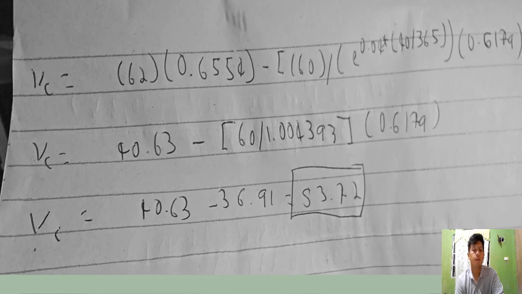So again, yung ating formula for the V sub C is equal to P sub 0 times N sub D1 minus X over e to the power of risk-free rate times time, or simply our present value, times N sub D2. Then, i-substitute lang natin dyan yung ating given values or calculated values. We get the amount of $3.72 na value of the call option.